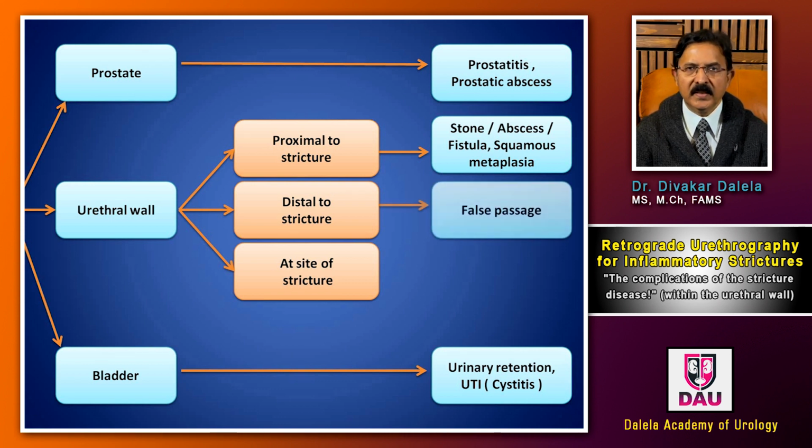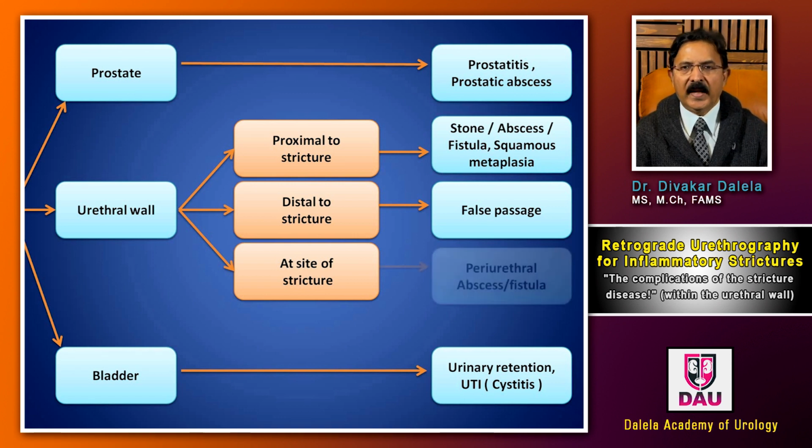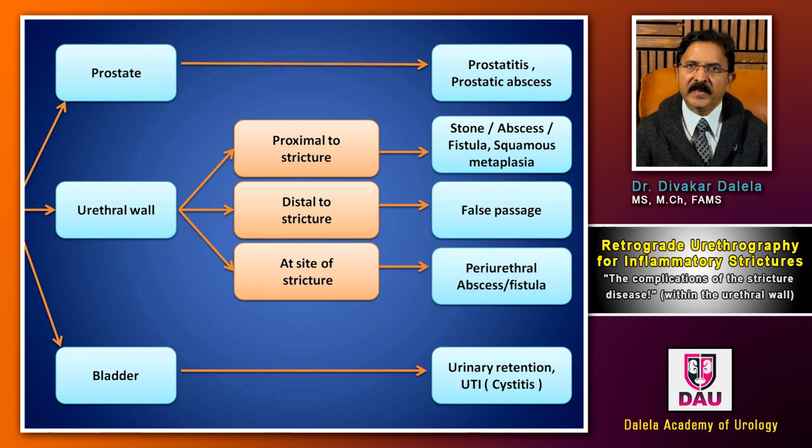Distal to stricture, probably one of the commonest complications that you see is a false passage formation by somebody who has attempted a dilatation or a catheterization. He creates the false passage, and then the patient comes to you with the urethrogram film. At the site of stricture, again, you can have either an abscess or a fistula formation. So friends, you can have so many complications which will be visible to you in the retrograde urethrogram film.